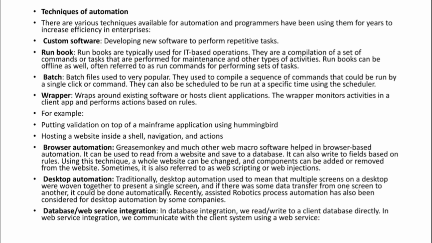What it can do means it can be used to read from a website and save to a database. So definitely this can read some data from a website. It can read data and also save the data to the database, and also it can write to fields based on rules. Obviously it not only reads the data from the website, it can also write the data into the database according to some rules, right? So using this browser automation technique, a whole website can be changed and components can be added or removed from the website, right? So it's very easy to do the changes automatically for your website.